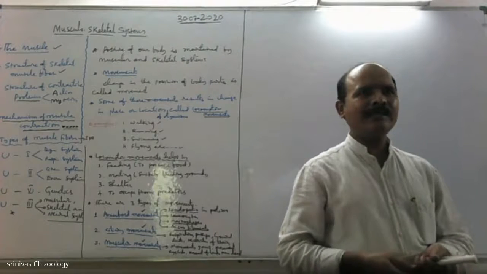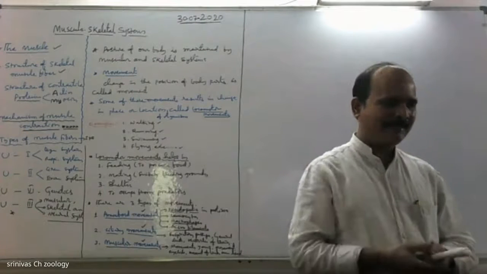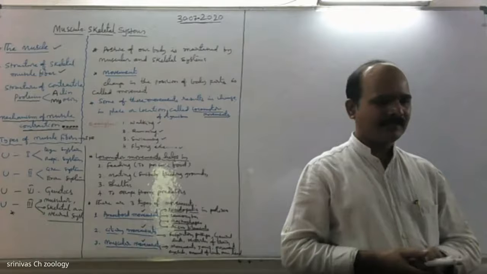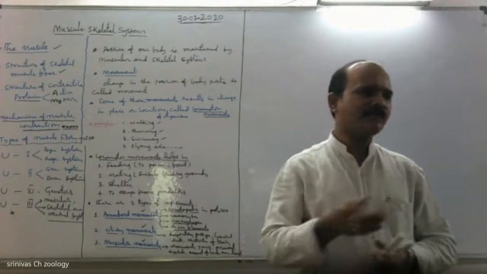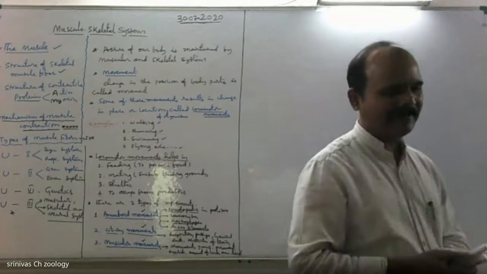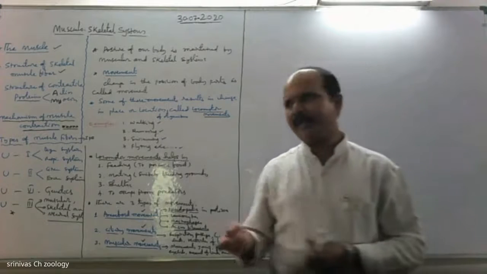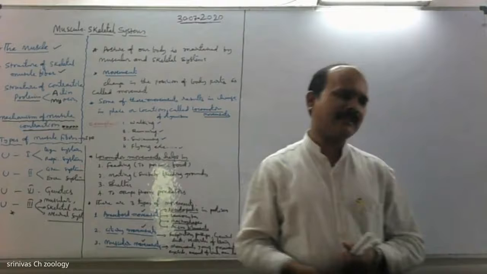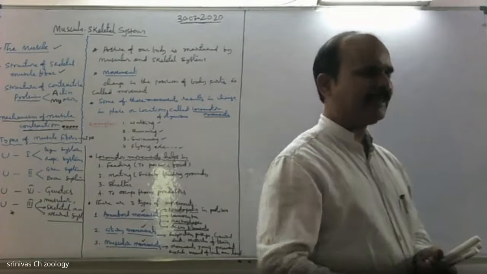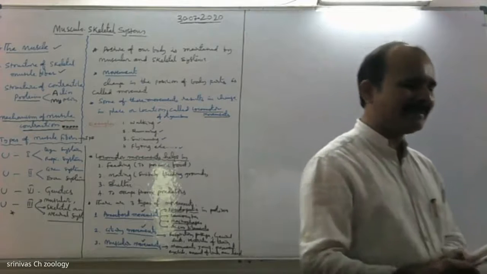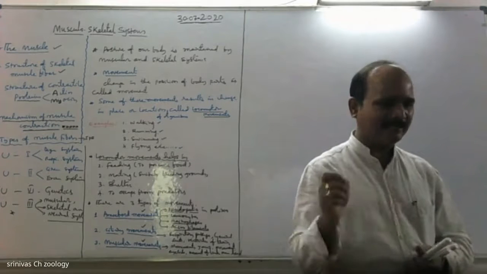There are three types of muscle tissues: voluntary muscle or skeletal muscle, smooth muscle or involuntary muscle, and lastly cardiac muscle, which is striped and involuntary. Skeletal muscles are striped or striated muscles.